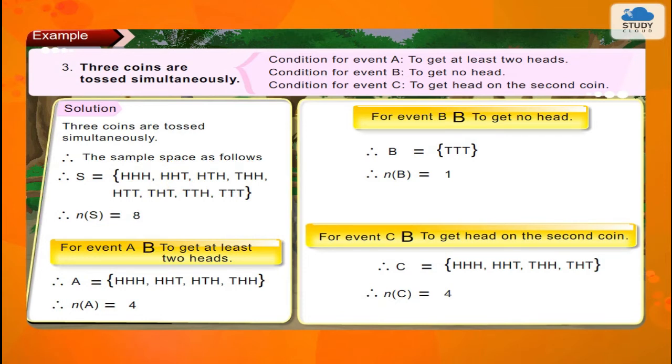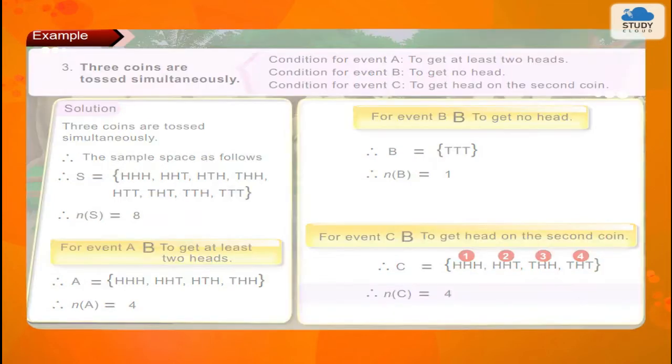For event A, to get at least 2 heads, therefore A is equal to {HHH, HHT, HTH, THH}. Therefore, n of A is equal to 4. For event B, to get no head, therefore B is equal to {TTT}. Therefore, n of B is equal to 1. For event C, to get head on the second coin, therefore C is equal to {HHH, HHT, THH, THT}. Therefore, n of C is equal to 4.